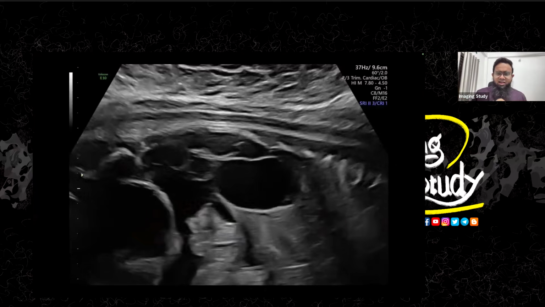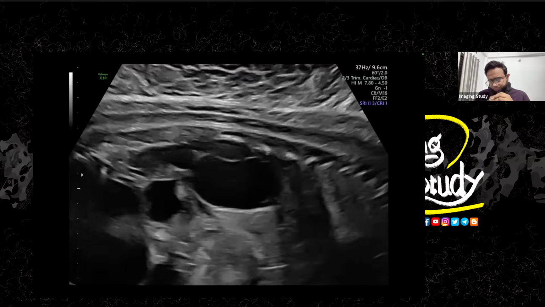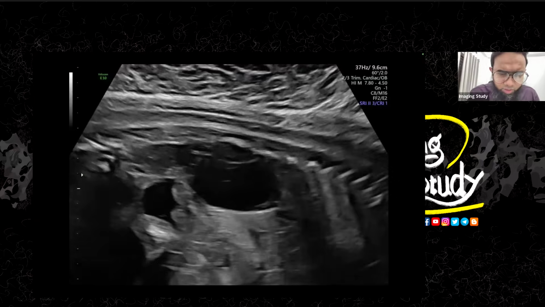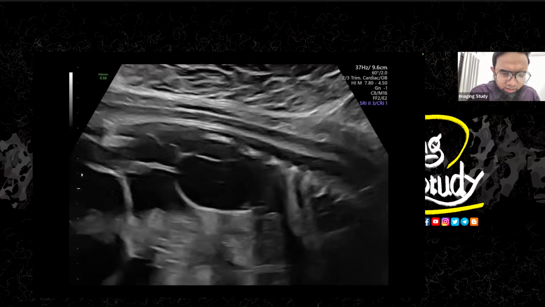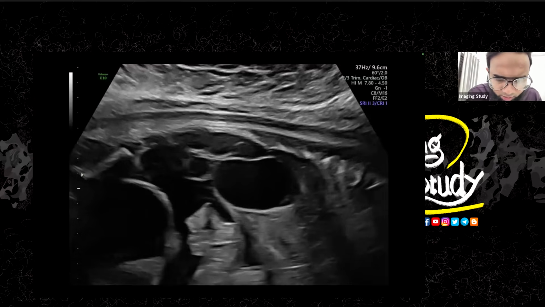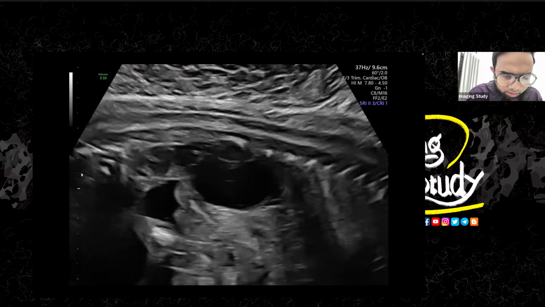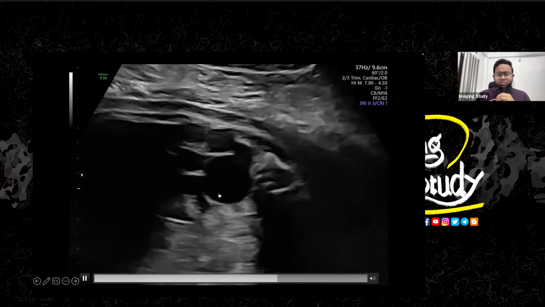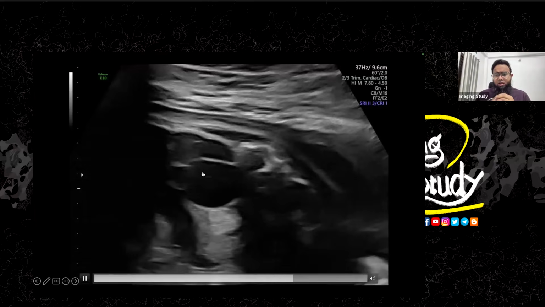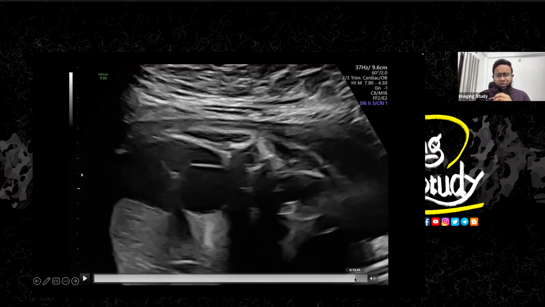Okay, so let's look at the kidney first. So here you can see the fetal kidney. Let me just check a little. Yeah, here you can see one kidney, and you can see there are multiple cystic lesions here. Now the confusion arises on the transverse section. You can see both here.